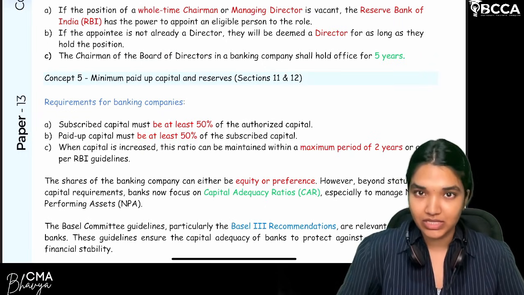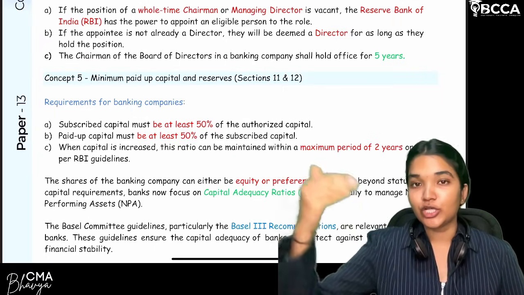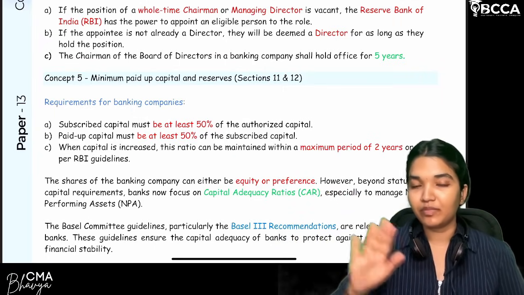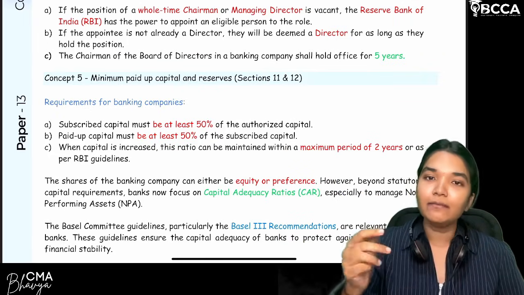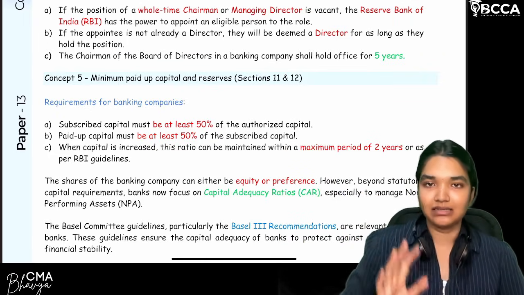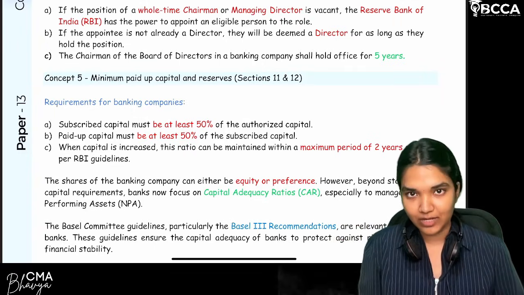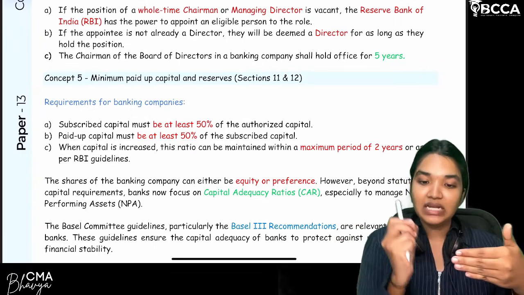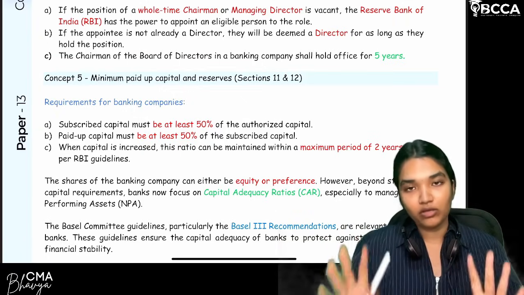Now the condition is, whatever the subscribed capital is, that the shareholders subscribe, are we clear? So the subscribed capital should be at least equal to how much? 50% of the authorized capital. So subscribed capital is equal to or more than 50% of the authorized capital.